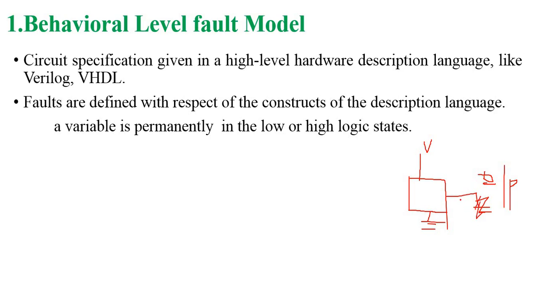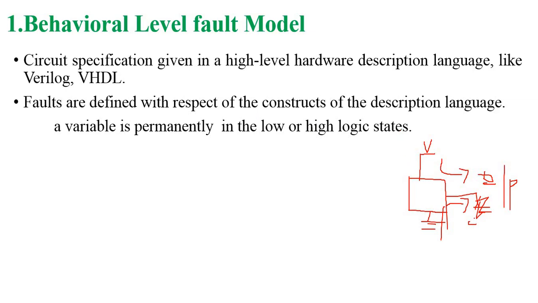It is not correct. Here, a variable permanently in a low or high logic state means the supply is nothing but the high state and the ground is a low state. Whenever the supply voltage is not tied to the output, it will definitely fix at a 0 level. So that is nothing but a permanently low or high state.